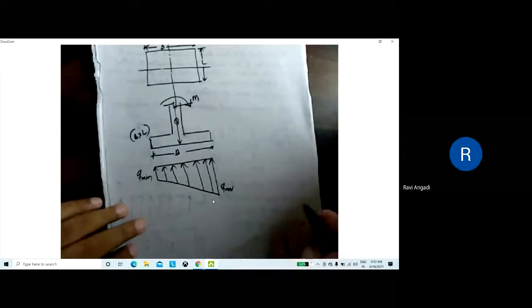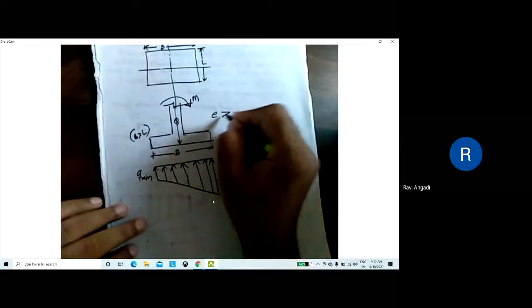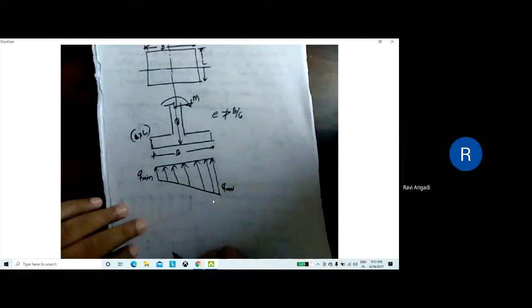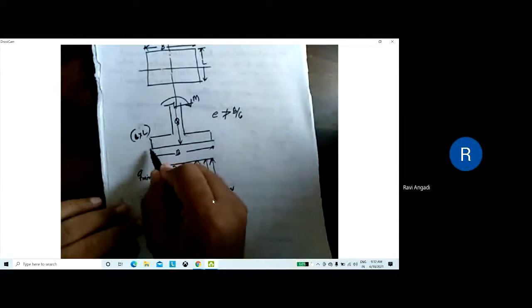Okay. And one thing you have to remember, this eccentricity should not be more than B by 6. It should be within the middle third. It should not go beyond B by 6. If it goes beyond B by 6, then there is a chance of getting a negative moment in the footing. Then it will get lifted up. Then there is a separation of footing from the soil.